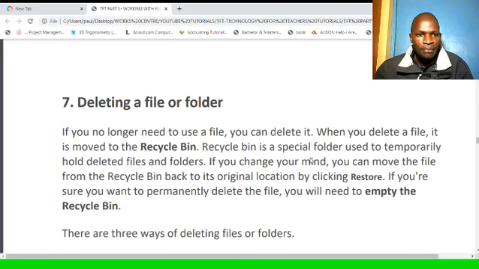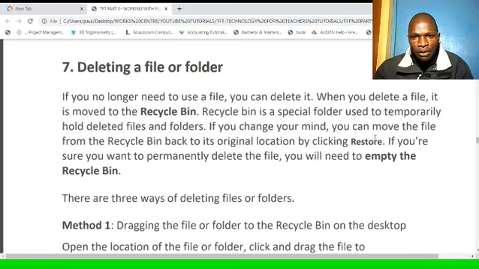Deleting a file or folder. If you no longer need to use a file, you can delete it. When you delete a file, it is moved to a recycle bin. So recycle bin is a special folder used to temporarily hold deleted files and folders. So if you change your mind, you can move the file from the recycle bin back to its original location by clicking restore. So you can delete a file that you no longer need, and it will be taken to a special folder called recycle bin. If you are sure you want to permanently delete the file, you will need to empty the recycle bin.